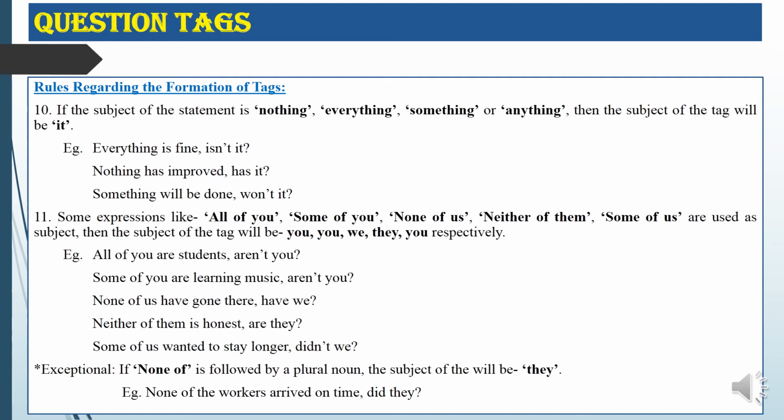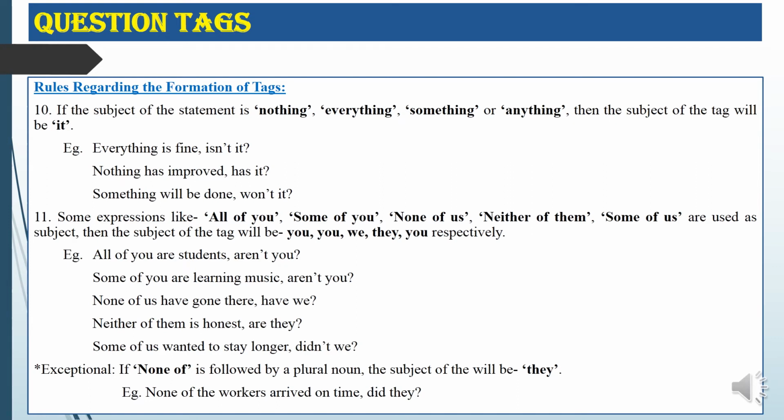Okay, then the exceptional rule is that if "none of" is followed by a plural noun, remember this, then the subject of the tag will become they. Generally, none of us has the subject we.